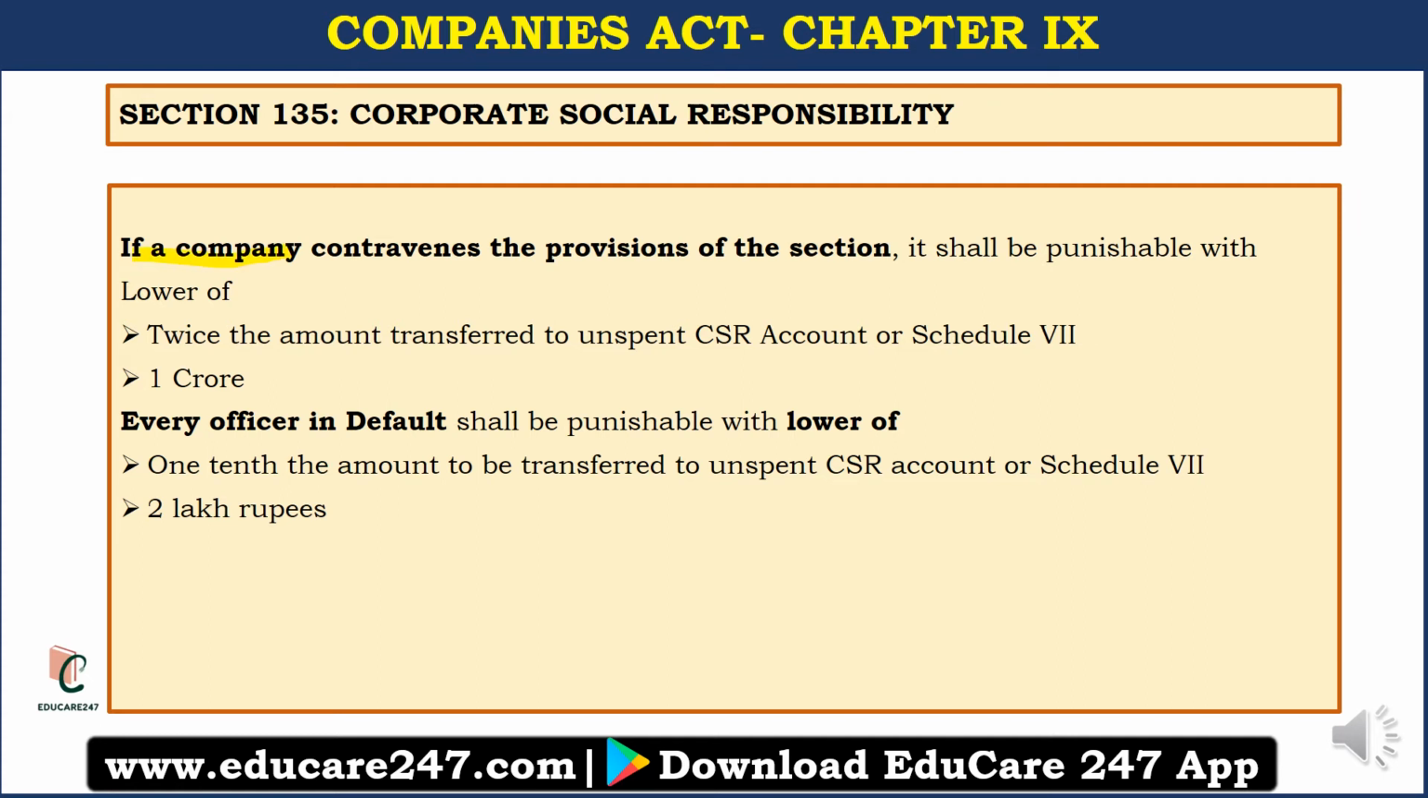If a company contravenes the provision of the section, it shall be punishable with the lower of twice the amount transferred to the Unspent CSR Account or Schedule 7, or 1 crore. So the maximum punishment shall be 1 crore, but if twice the amount is less, then twice the amount shall be the penalty, right? And every officer in default shall be punishable with the lower of 1/10 of the amount to be transferred to Unspent CSR or Schedule 7, or 2 lakh rupees, whichever is lower. So this is the new penalty for the company and officer in default.